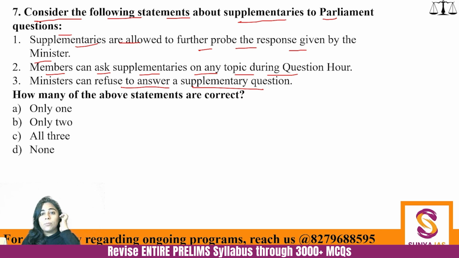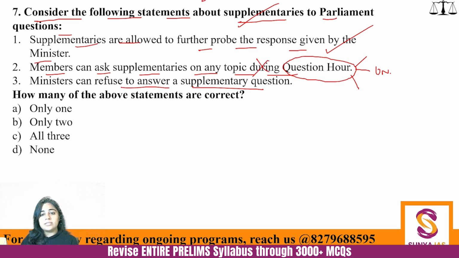You know this by now perfectly. How many of the given statements are correct? Definitely, supplementary का मतलब ही ये होता है that it is to further probe the response given by the minister. Yes. Then during the question hour, we have learned that there are 3 kinds of questions, and in the unstarred questions, we are not allowed to ask supplementary. So the second one is incorrect.